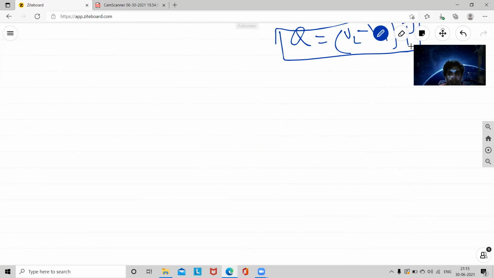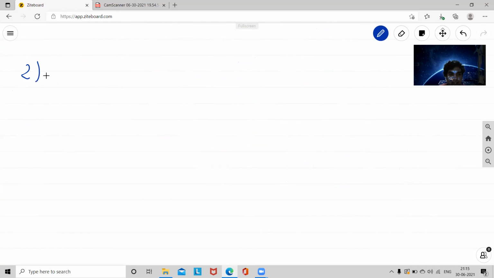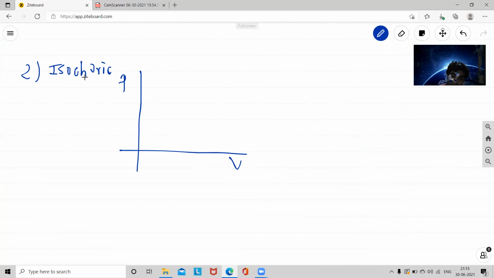Then the second process is the isochoric process. Isochoric means, as I just said, a constant volume process. I want to draw this PV diagram, the pressure and volume relation.